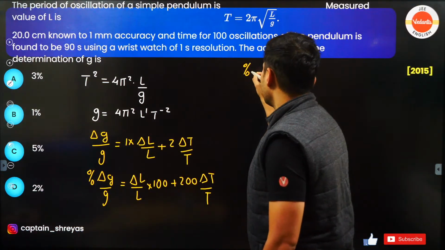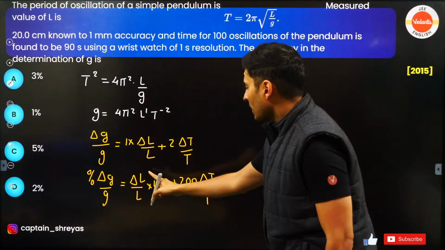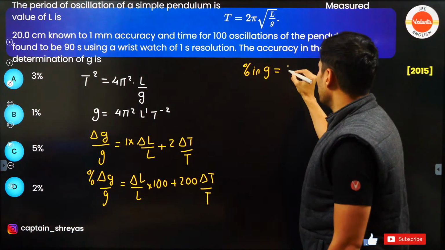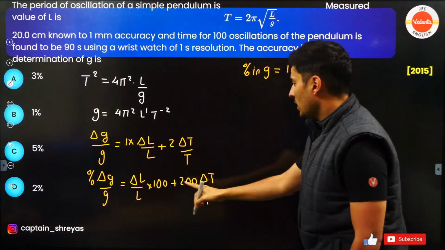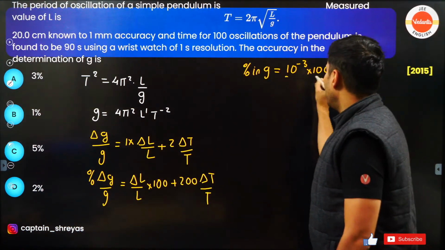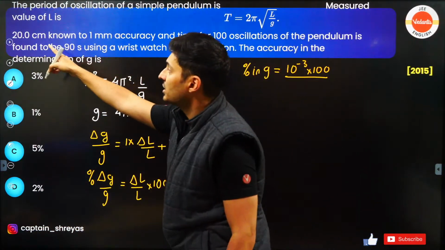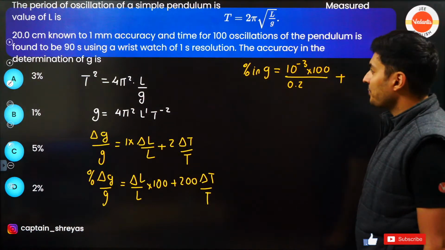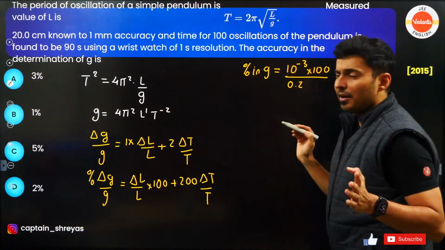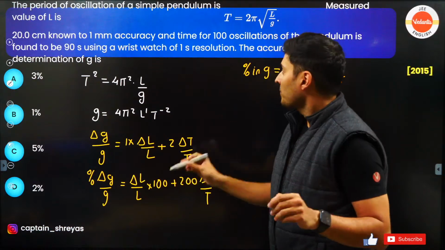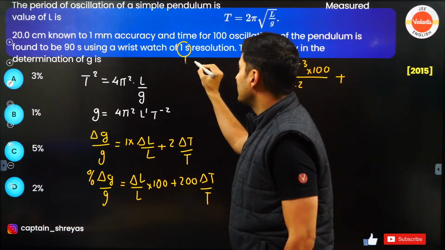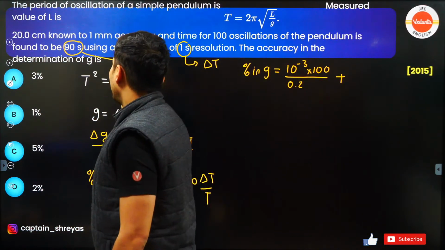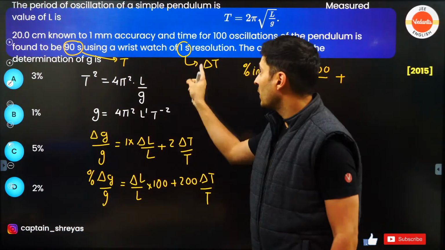So percentage error in G will be delta L. What is the error? 1 millimeter. 1 millimeter means 10 to the power minus 3 into 100, which is there on the top, divided by L, length. Length is 20 centimeters, that's 0.2 meters. Plus, look at this. Even if there are 100 oscillations, doesn't matter. The error is 1 second. This is basically your delta T. And this is your total time. That is your capital T. This is your error in the time.